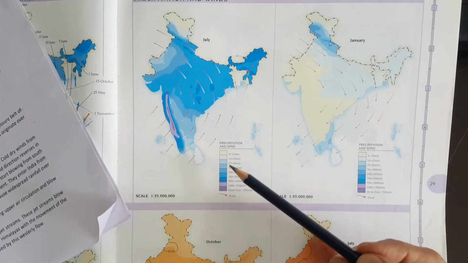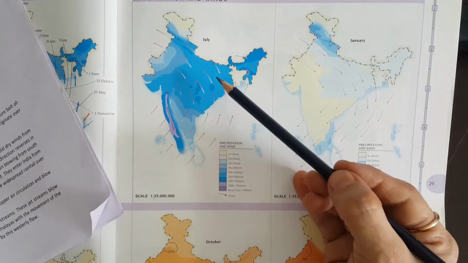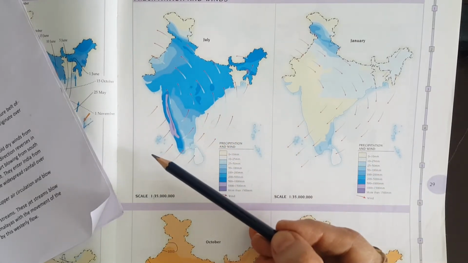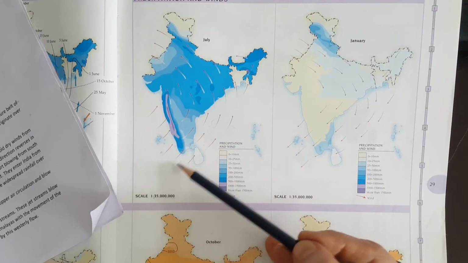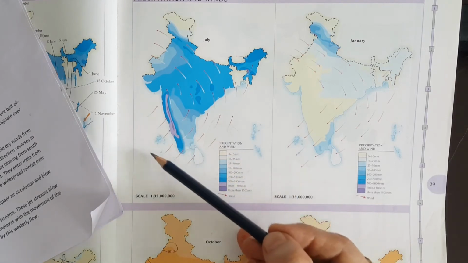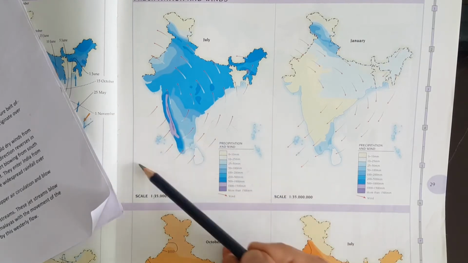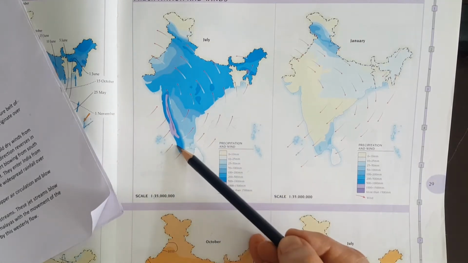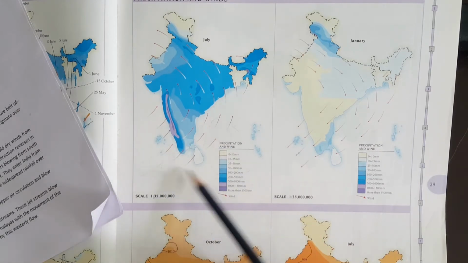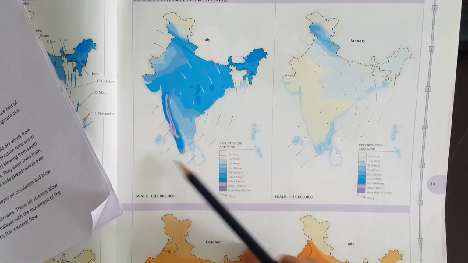Here, the wind will start blowing from the high pressure ocean area towards the low pressure landmass. Thus, the wind will start blowing from the South Indian Ocean in a southeastern direction, crosses the equator, deflected towards the Indian subcontinent, and they enter India from the southwest direction. And as such, they are known as southwest monsoon winds. Since they blow over the warm ocean, they gather moisture and they cause widespread rainfall over the mainland India.